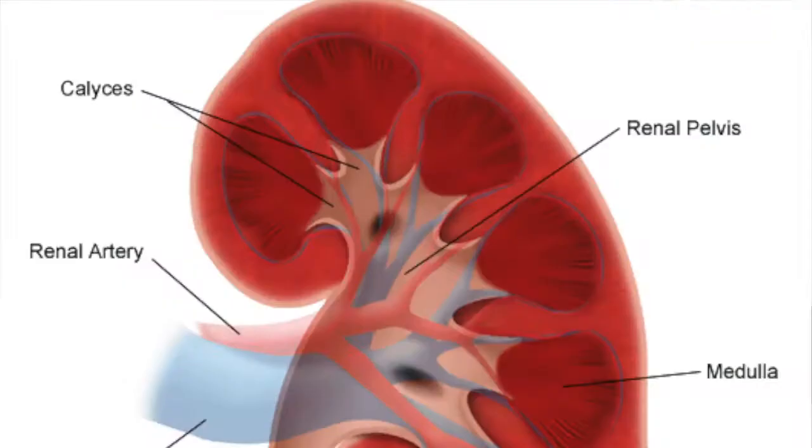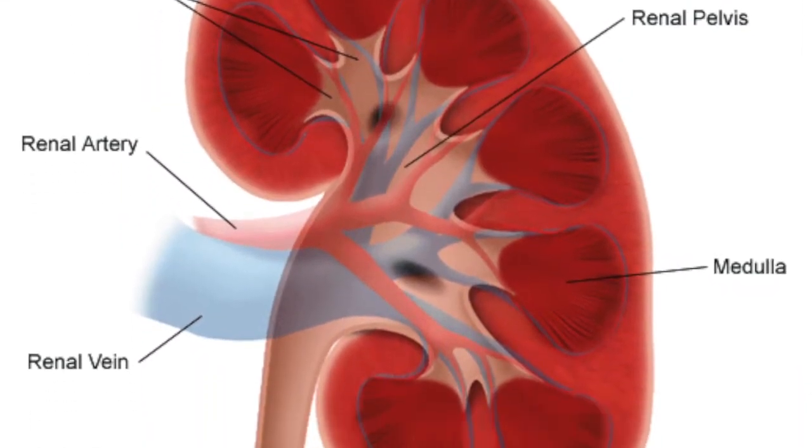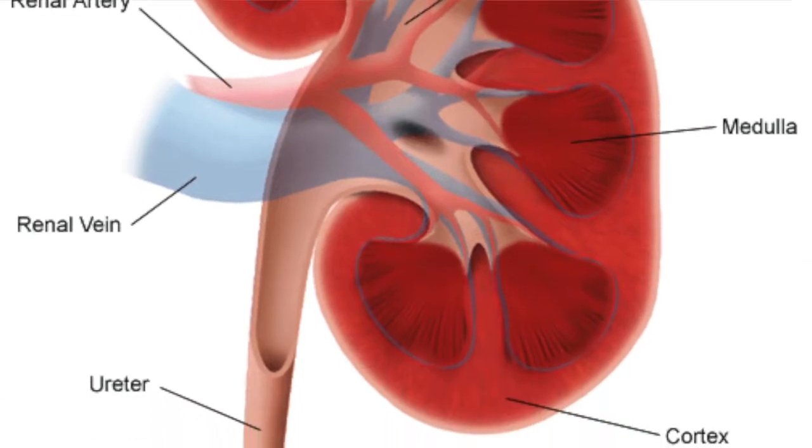Each kidney is made up of 3 sections: the renal cortex, the renal medulla, and the renal pelvis. The blood arrives at the kidney via the renal artery, which splits into many afferent arterioles. These arterioles go to the Bowman's capsule of nephrons, where the wastes are taken out of the blood by pressure filtration.